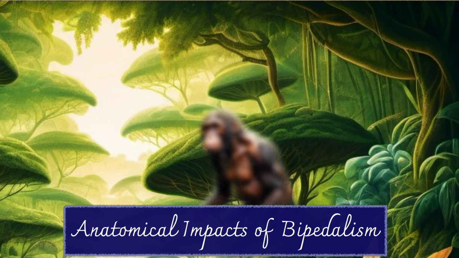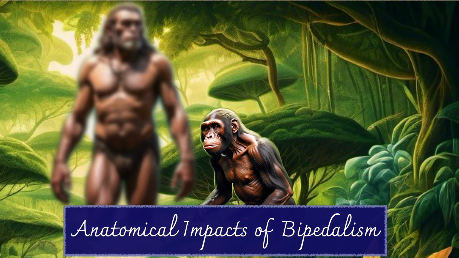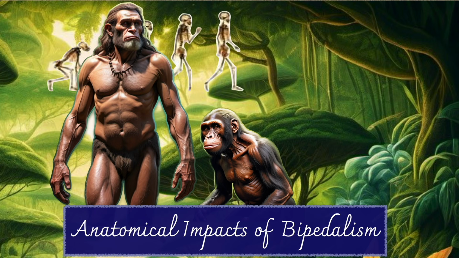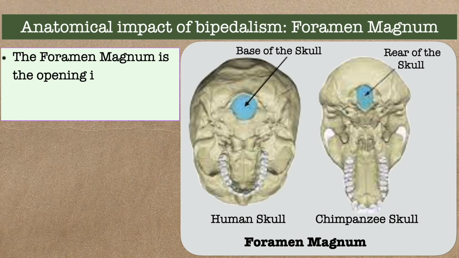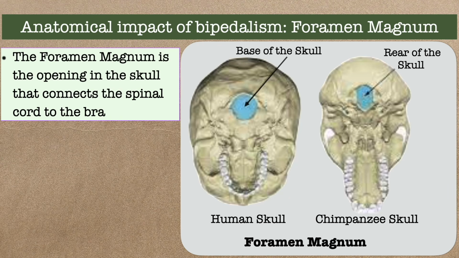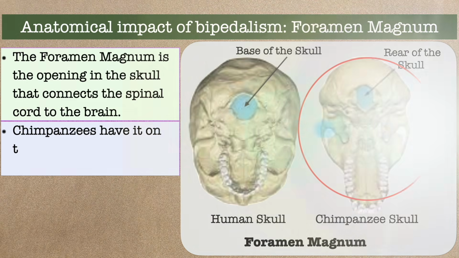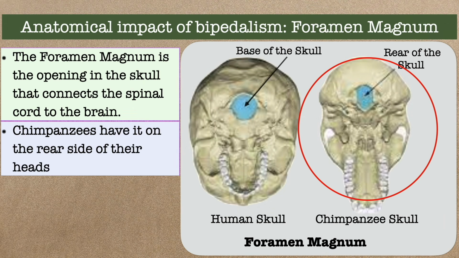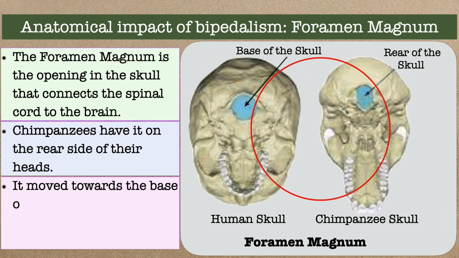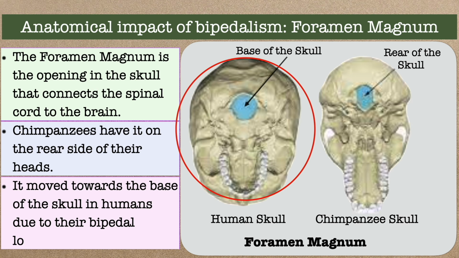Bipedalism was the first evolutionary adaptation. It had an impact on the ape anatomy. What were those impacts? Let's see. The foramen magnum is the opening in the skull that connects the spinal cord to the brain. Chimpanzees have it on the rear side of their heads. It moved towards the base of the skull in humans due to their bipedal locomotion.